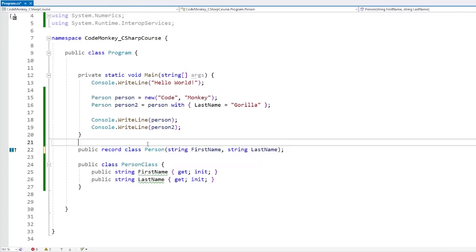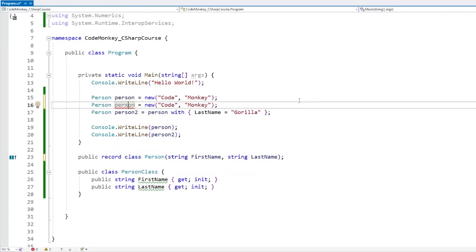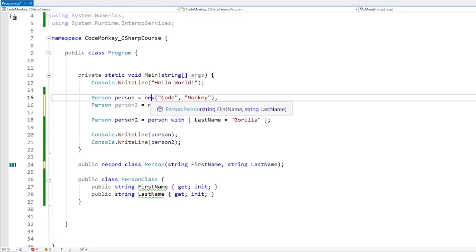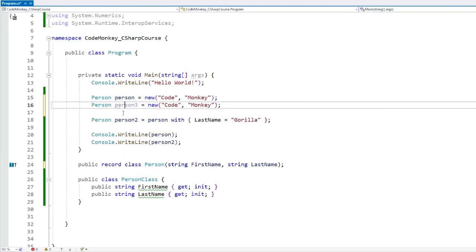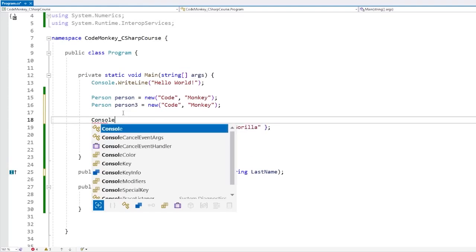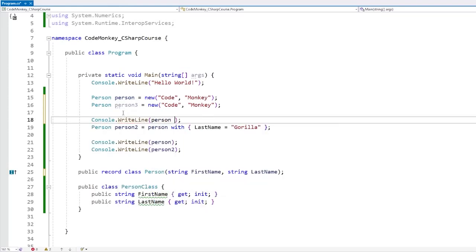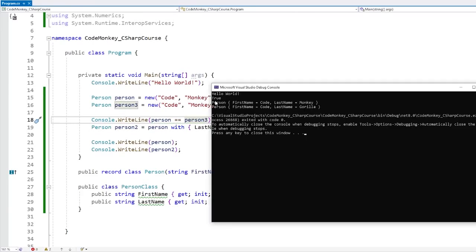Meaning if we make this a record class, and up here, let's create two persons. So let's call it person3. So here we're doing new twice. So technically these are two objects. So if person was a class, these two would be different because they are different objects. However, if we do a Console.WriteLine and we check person equals person3, yep, this one does return true. Now if this were a normal class, this would return false because these two are technically separate objects. However, since this is a record class, the equality behaves more like a struct, meaning it checks the underlying values for the equality. Again, this is because records are primarily meant to be used for data organization, so the equality logic is all made based on that.